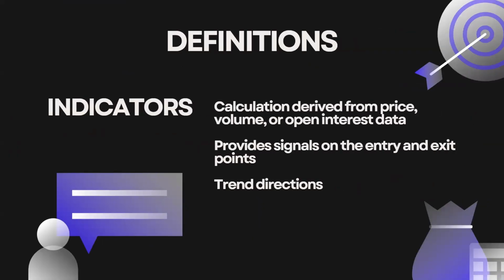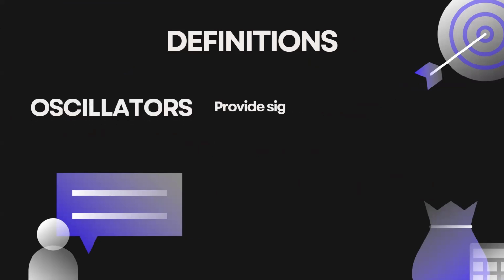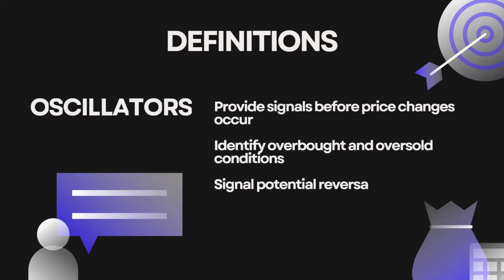Indicators are tools that analyze price, volume, and data volatility. They provide trends and momentum, helping traders identify the entry and exit points. Oscillators, on the other hand, are a type of indicator. They fluctuate within a fixed range between 0 and 100%, identifying conditions which are overbought or oversold, signaling reversals before they happen. In other words, oscillators are leading indicators, which provide signals ahead of the price action.